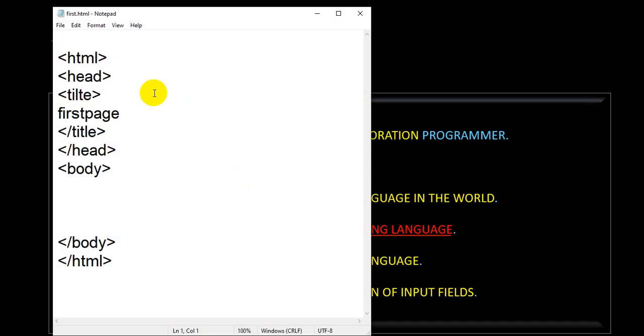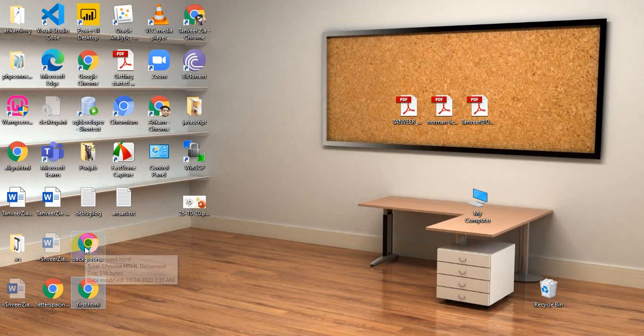Means we have two different files with the same content, but the extension is different. You will notice that the icon is different. The ansari.txt is a simple text file, but the first.html looks like a browser, that is Google Chrome browser.